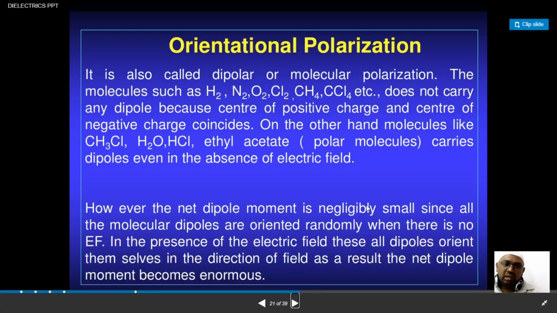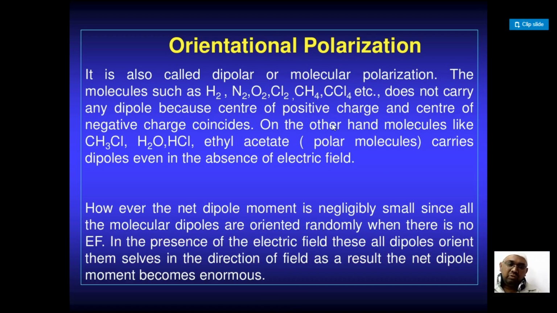The third type of polarization is called dipolar polarization, or orientation polarization, which occurs in gases like hydrogen, nitrogen, oxygen, chlorine, methane and so on.